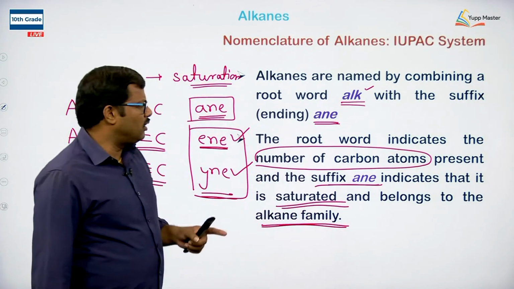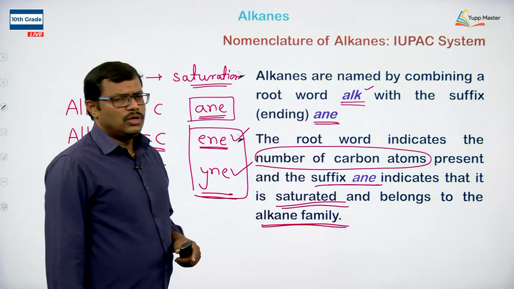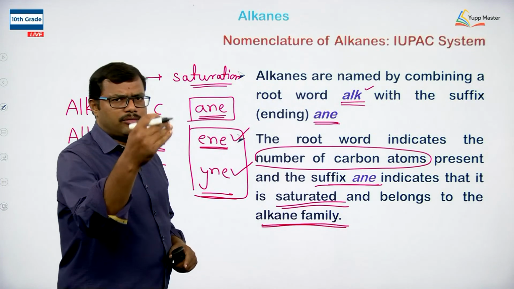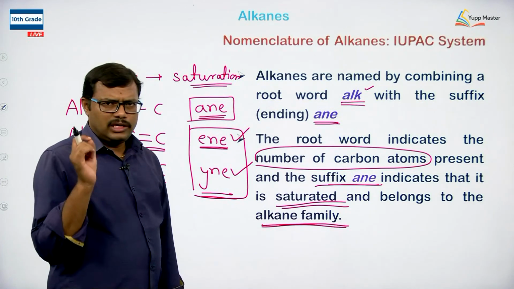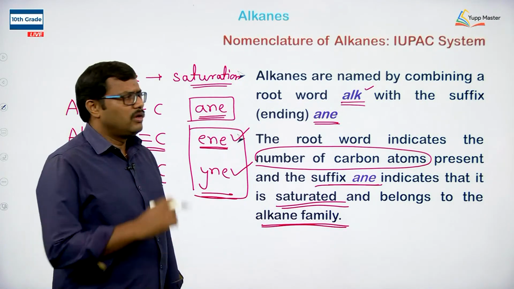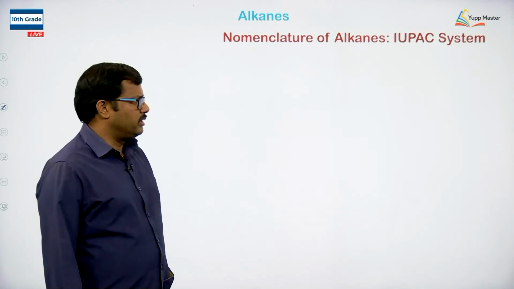So here the root word usage is very important. It depends upon the number of carbon atoms. Depending on the number of carbon atoms present, we use different root words to write the IUPAC name of alkanes. That is the standard naming of the hydrocarbons.